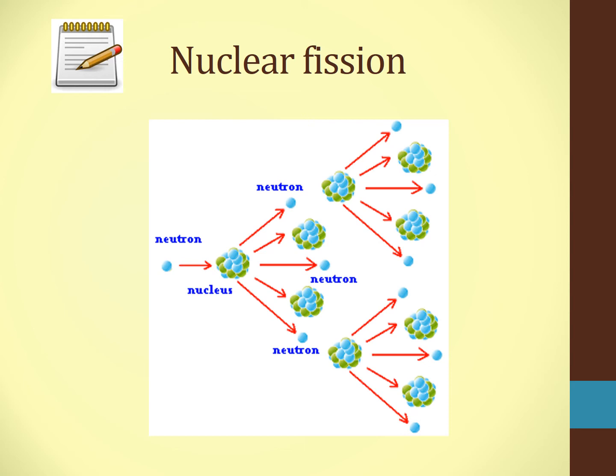You can see we have a neutron here on the left, and you can see the red arrows showing us which way this is moving. We see the nucleus here, and it's splitting the neutrons into a new nucleus, okay? And it just keeps splitting and creating more and more of these nuclei and neutrons until we have this spontaneous fission.